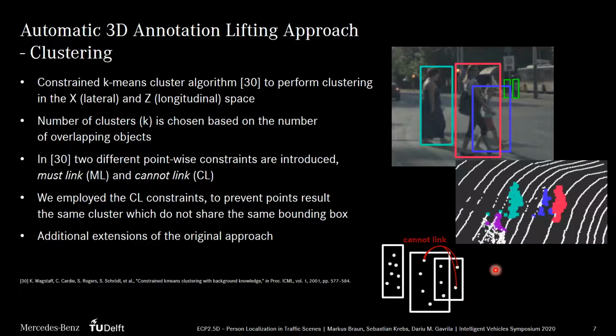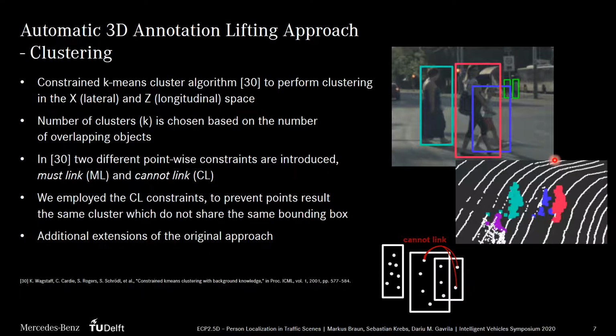By using the semantic information and height constraints, we are able to remove most of those points from the initial point sets, which do not correspond to the person captured by the 2D annotation. Still, due to sensor parallax, minor errors in the calibration, or imprecise semantic information, the point set used as input for our final clustering step can still contain outliers. Furthermore, overlapping person annotations, as depicted on the right, create a challenge as due to the lack of instance information, the assignment of LiDAR points to the corresponding person is non-trivial. Therefore, we apply a k-means clustering with additional constraints.